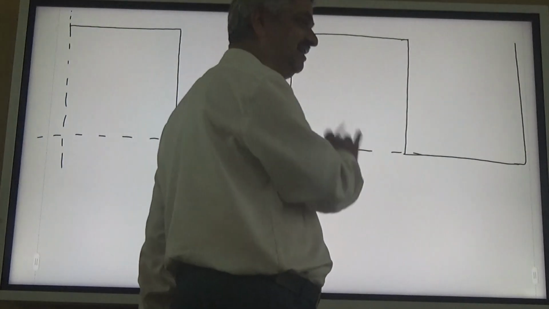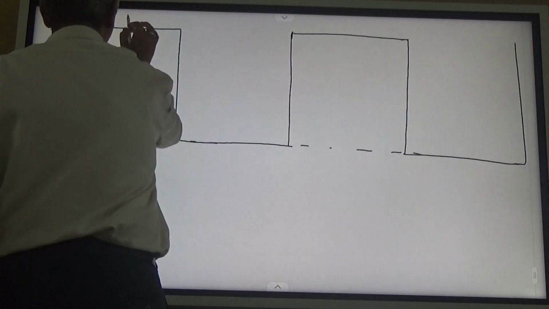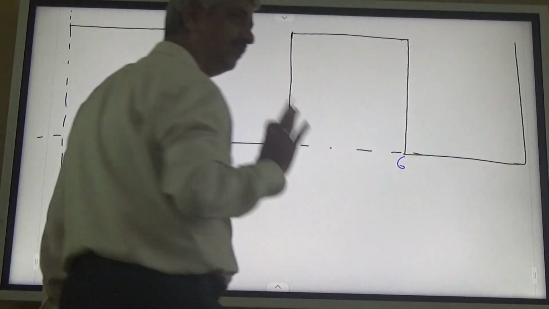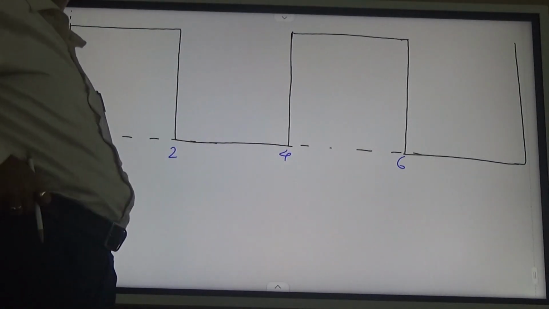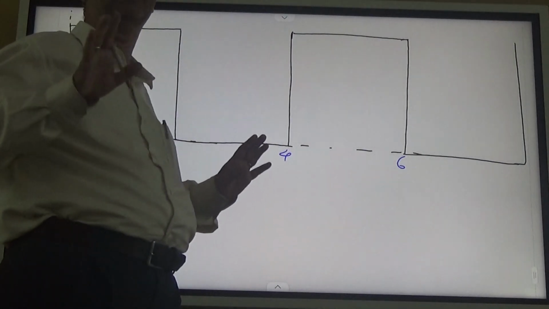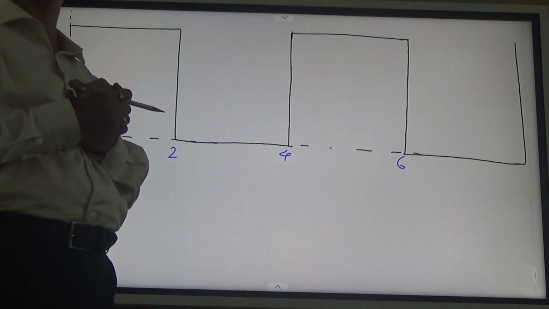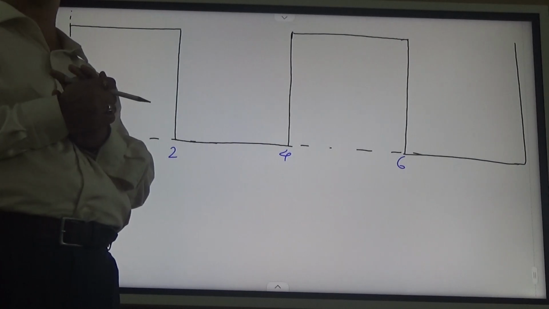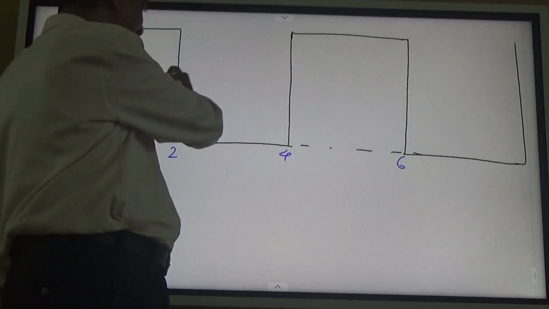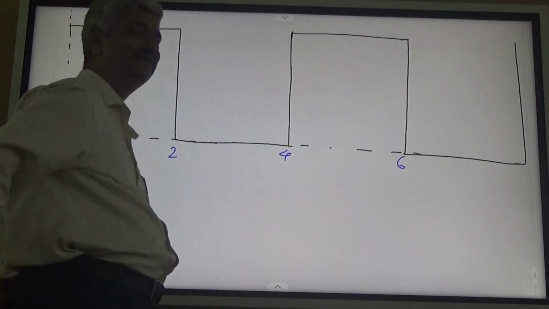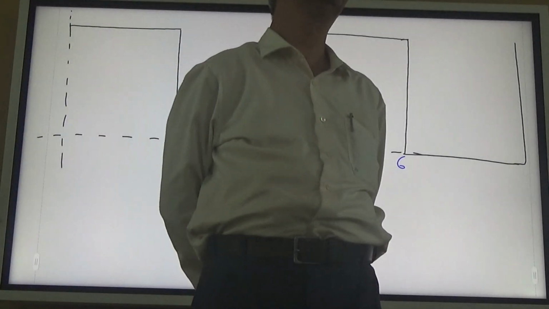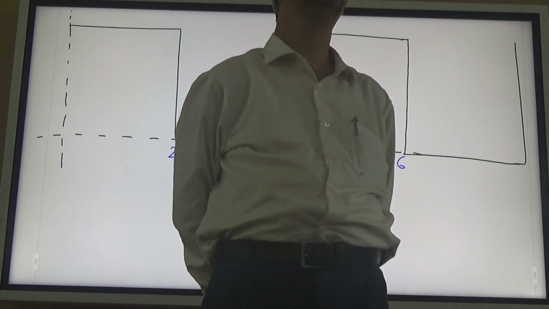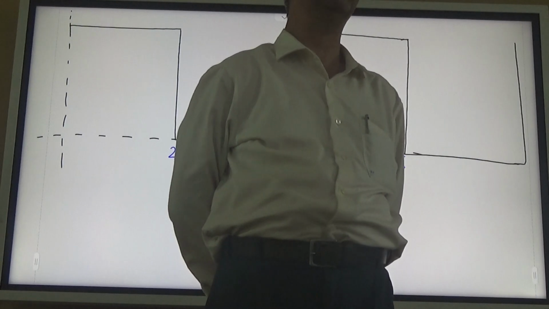So instead of 30 seconds, let us make it 2 seconds on, 2 seconds off, right? So 1 minus, what is the answer? 1 minus e raised to minus t. At t equal to 2, what would be the answer? 1 minus, it will start rising in such a manner that at t equal to 2, what would it be? 1 minus e raised to minus 2.